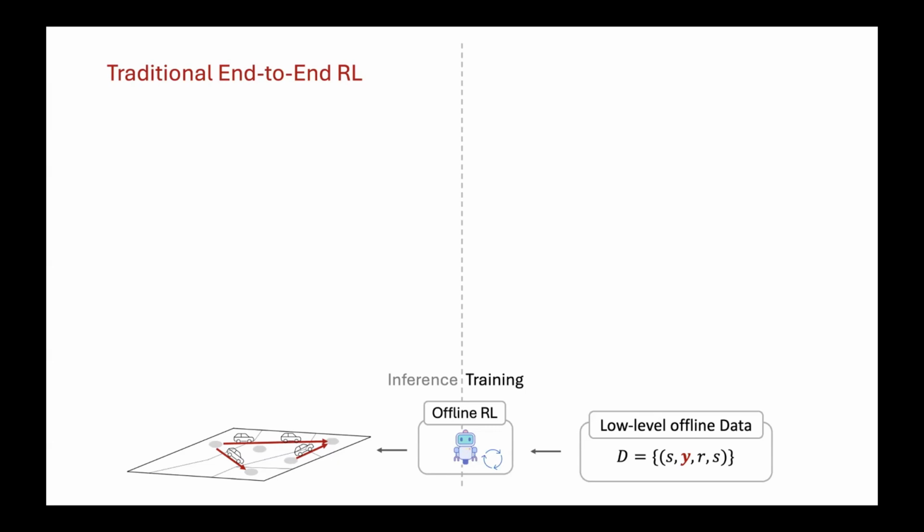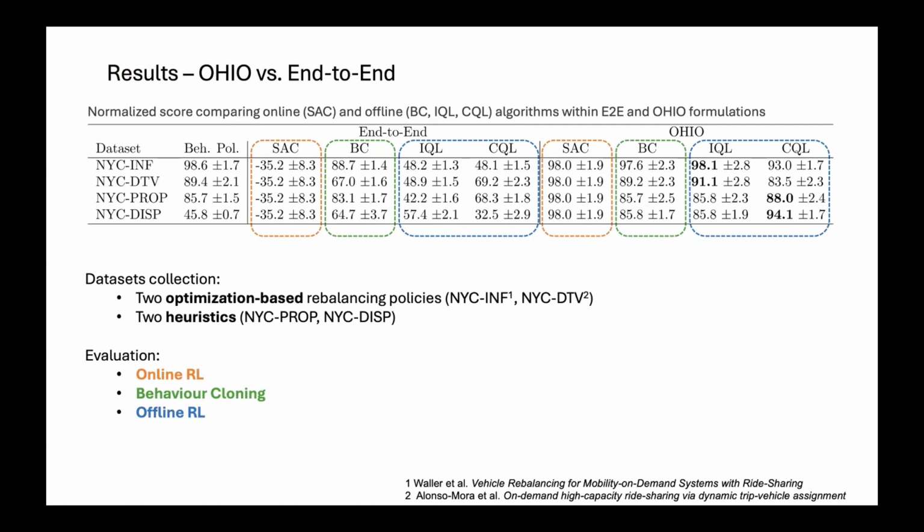Yeah. And this is what we were asking ourselves when we did our experiments. We collected 4 different data sets. 2 were optimization-based rebalancing policies that were often used in literature, and 2 are heuristic-based policies. And then we trained several algorithms on them. First, we evaluated, of course, online RL algorithms, then simple behavior cloning algorithms, which aim to just mimic the performance in the data set. And then lastly, offline RL algorithms, which aim to hopefully learn something that is better than the performance seen in the data set.